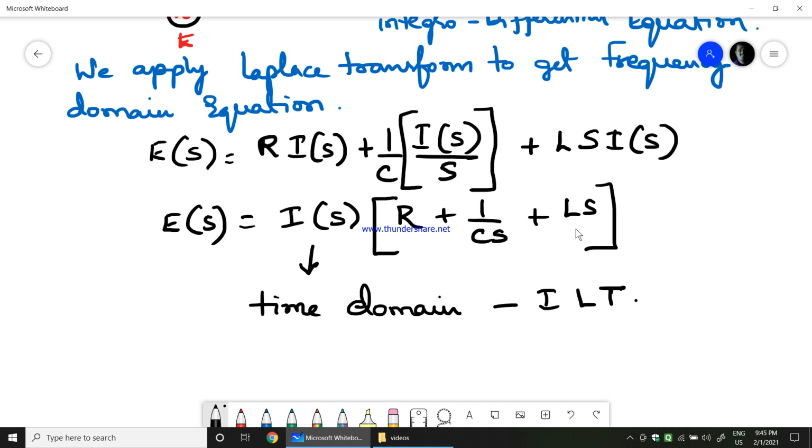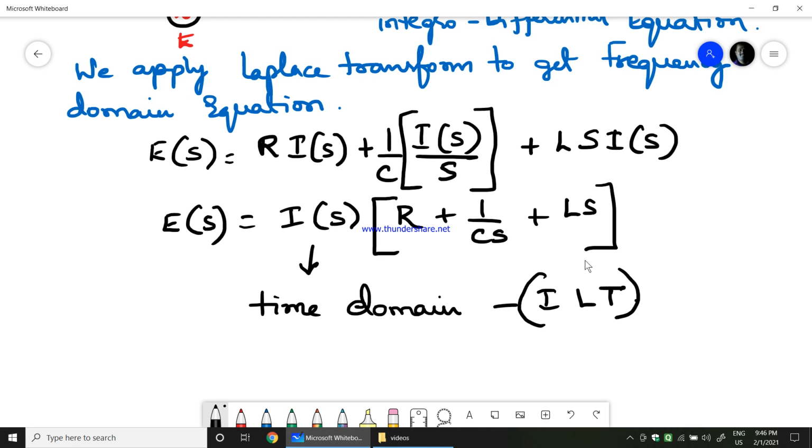So the reason for applying Laplace transform is to make the calculation simple. But the end product of any solution that you are going to find for any circuit, the end result, should always be in the time domain. So to get back the time domain equation, we normally use inverse Laplace transform. But to apply inverse Laplace transform, we should see that the frequency domain equation we get by applying the Laplace transform is in a standard form.